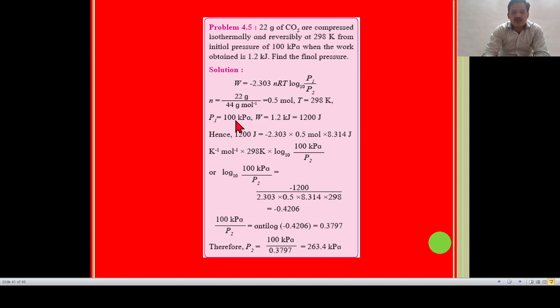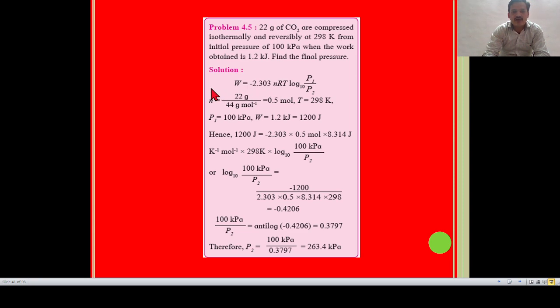P1 is equal to 100 kilopascal, that is the initial pressure. Then W, the work obtained, is equal to 1.2 kilojoule, which we have to convert into joule. So 1 kilojoule means 1000 joule, so 1200 joule. Then R we already know, 8.314 joule per Kelvin per mole. So we have to find the number of moles.